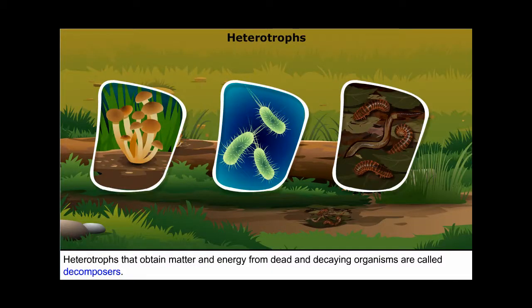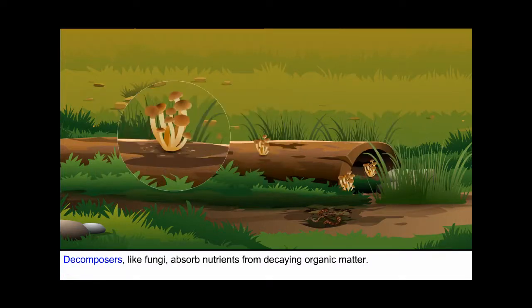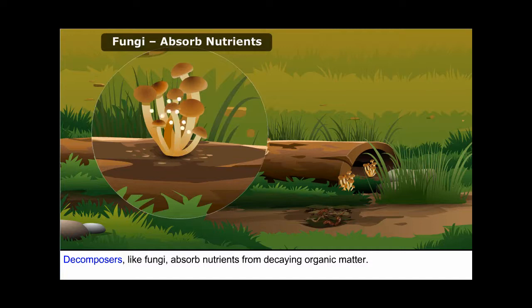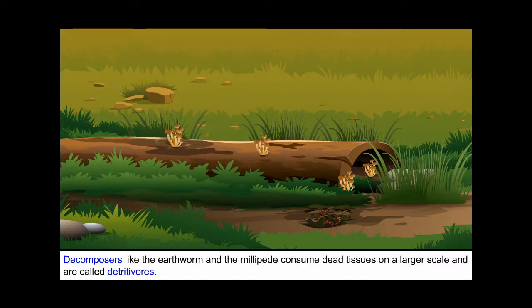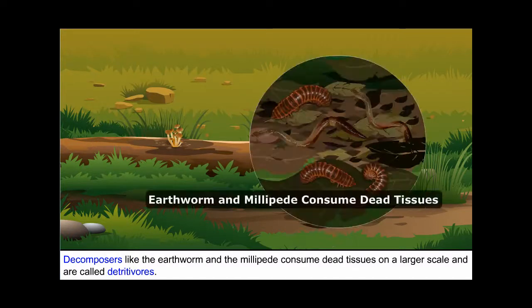Heterotrophs that obtain matter and energy from dead and decaying organisms are called decomposers. Decomposers, like fungi, absorb nutrients from decaying organic matter. Decomposers like the earthworm and the millipede consume dead tissues on a larger scale and are called detritivores.